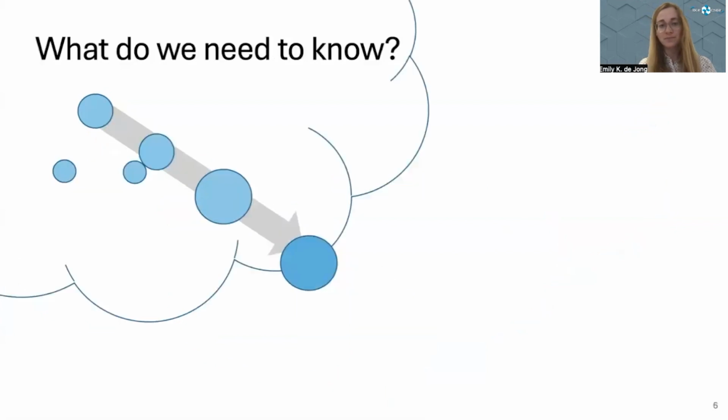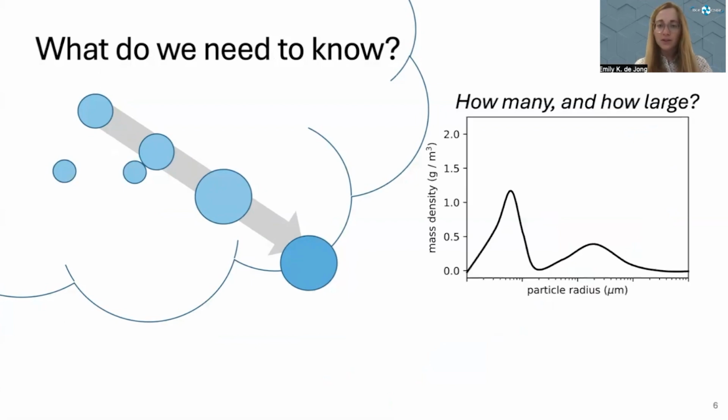What do we need to know about the hydrometeors within our grid box in order to accurately predict this rate of coalescence or precipitation? Well, at its root, we need to know how many droplets are there and how large are they. We typically represent this as something like a particle size distribution, where on the x-axis I'm showing the radius of particles, and on the y-axis I'm showing the mass density of particles that exist at each of these different sizes.